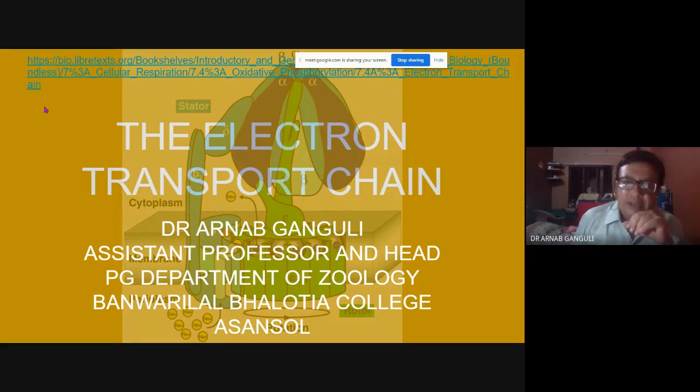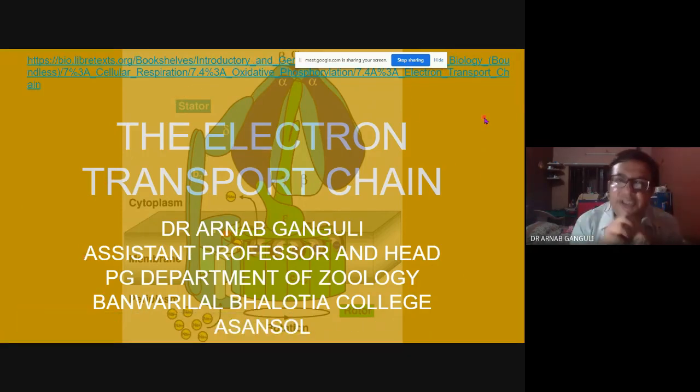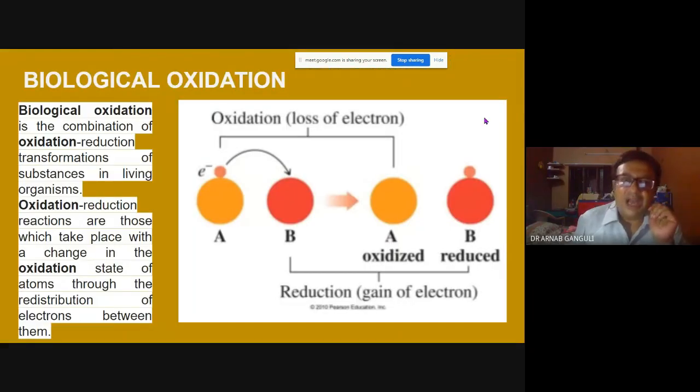In the background, you can see in a transparent manner, I have just pasted a picture of a component of the electron transport chain. It is known as ATP synthase, and this is a very huge thing which I will talk about later. To start, first we must understand what biological oxidation is. Biological oxidation is the combination of oxidation, reduction, transformation of substances in living organisms.